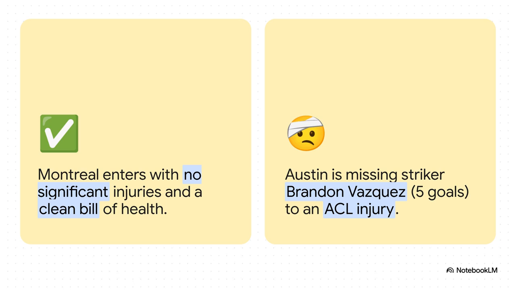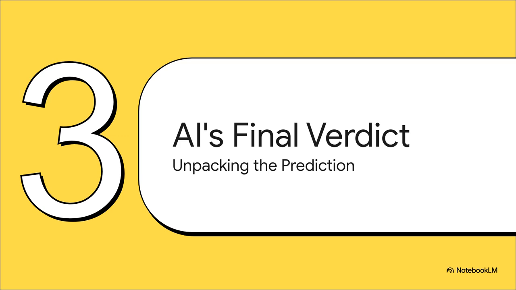Meanwhile, Austin is missing their star striker, Brandon Vasquez, and he's out for the whole season. So let's just recap for a second. Montreal is at home, they're at full strength, and Austin is seriously handicapped. And the AI still picks Austin to win. Wild.